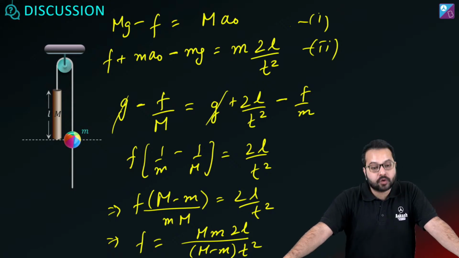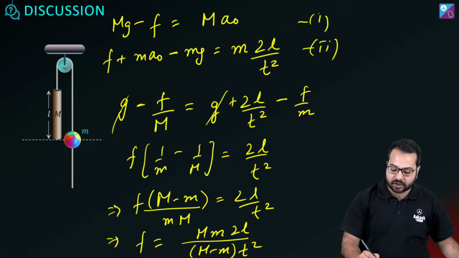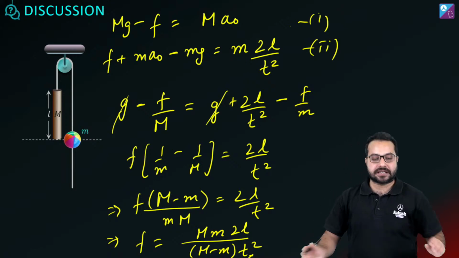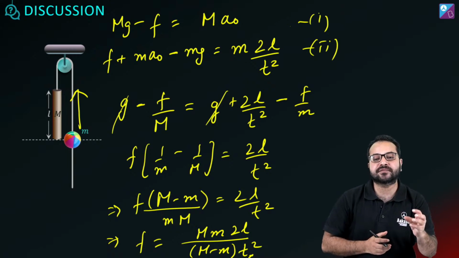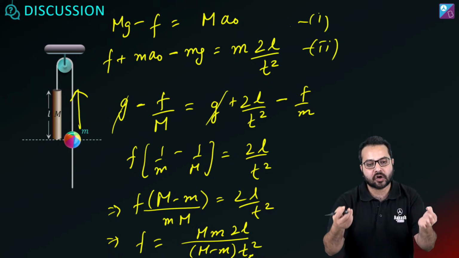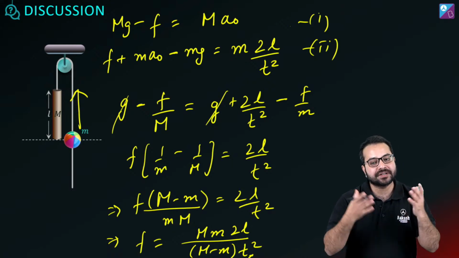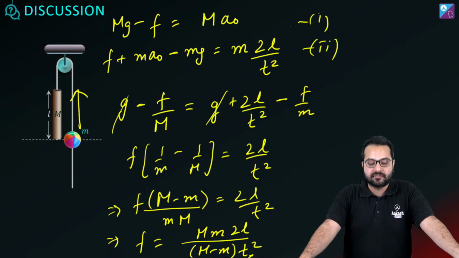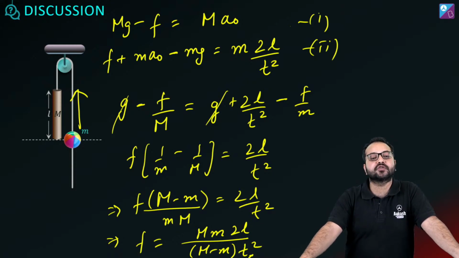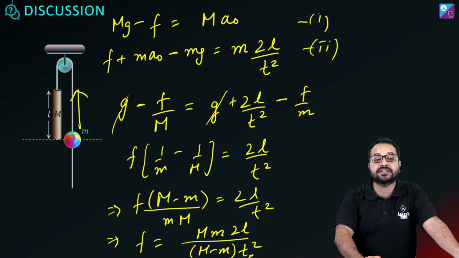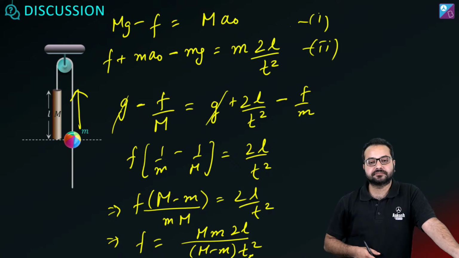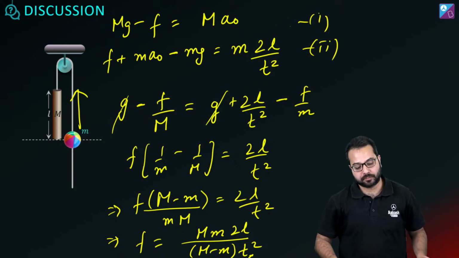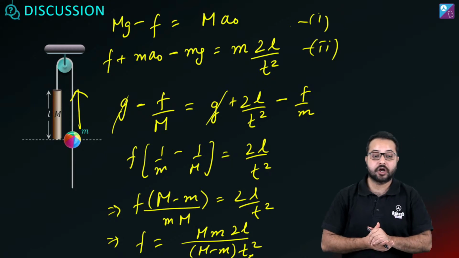Rishit is saying that friction changes with time here. No Rishit, this t is a constant. The time it takes for the bead to cross capital M is a constant. It is something which is recorded. So it is a constant. Did you understand? It is not variable. Friction in this case is not going to be variable. The t given here is a constant. This is an actual recorded time. Is this clear? Perfect. So in this case, friction is going to be a constant.